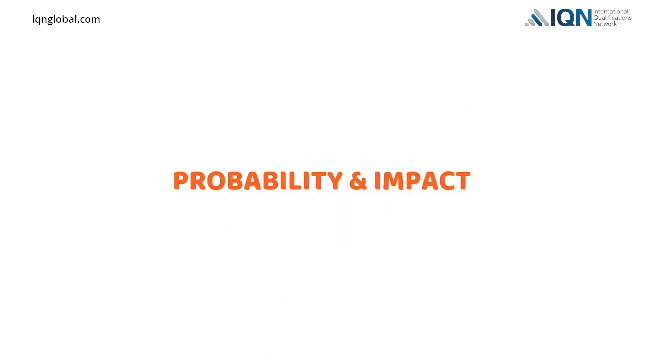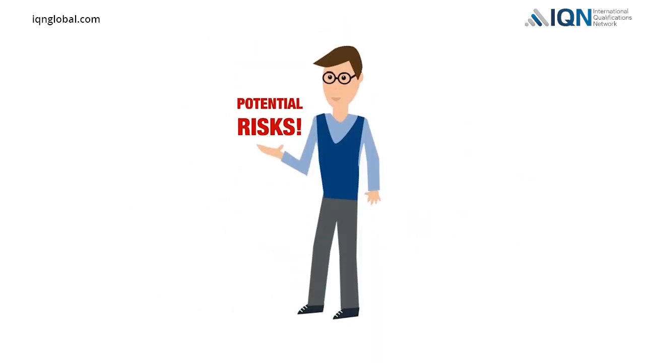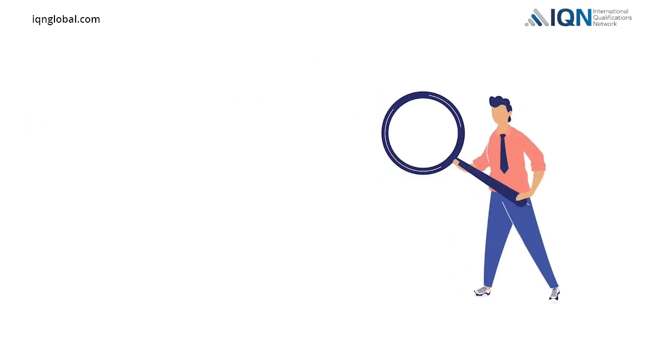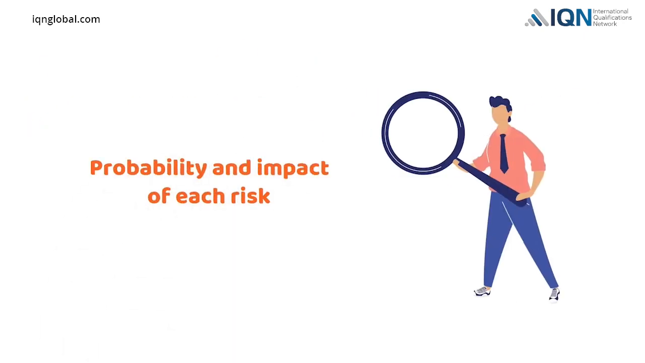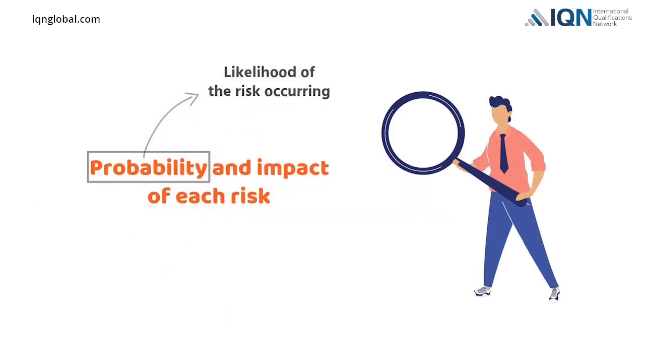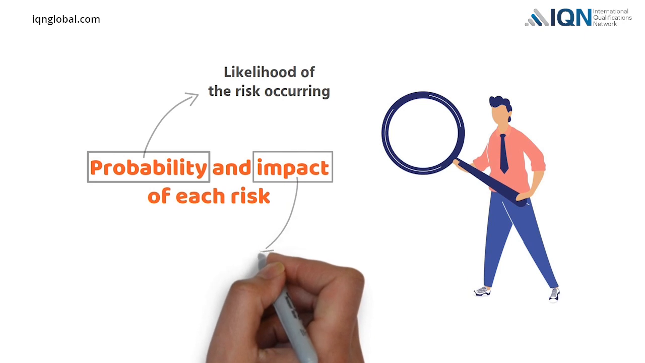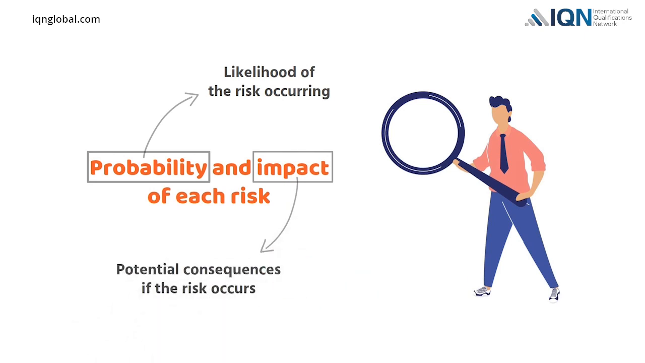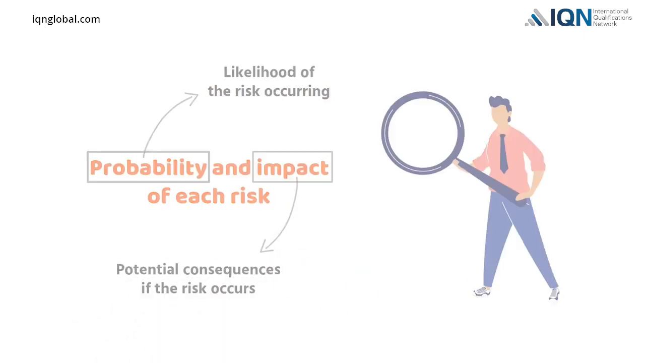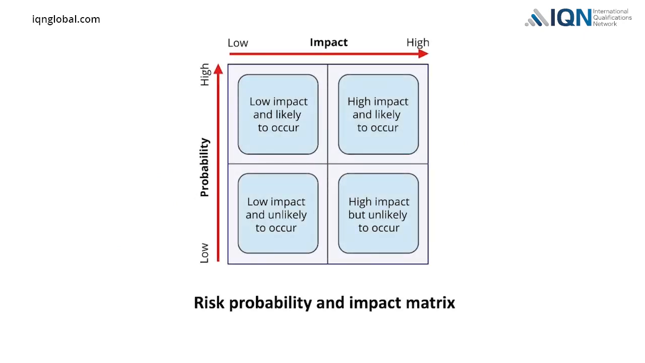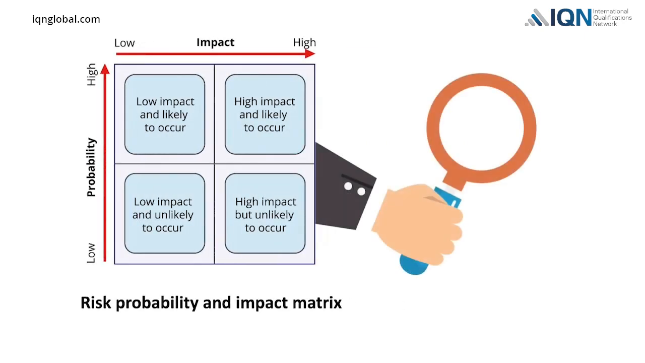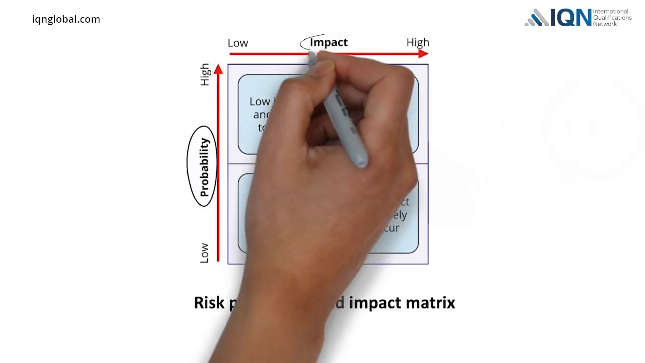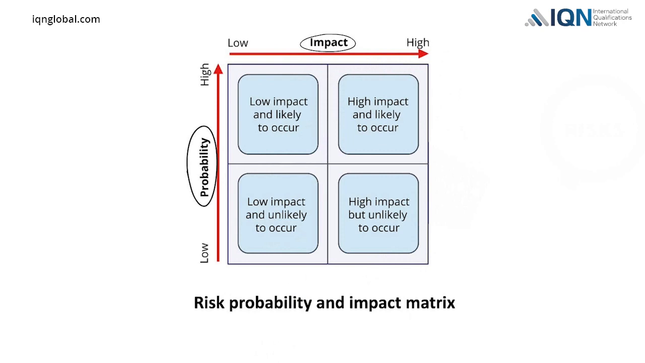Probability and impact. Once all potential risks have been identified, the next step is to assess the probability and impact of each risk. The probability refers to the likelihood of the risk occurring, and the impact refers to the potential consequences if the risk does occur. A risk probability and impact matrix can be developed for assessing the risks. The matrix has two dimensions, probability and impact, and both dimensions have two scales, low and high.